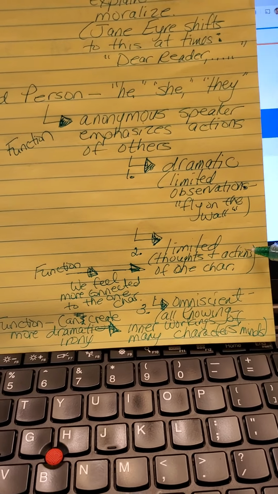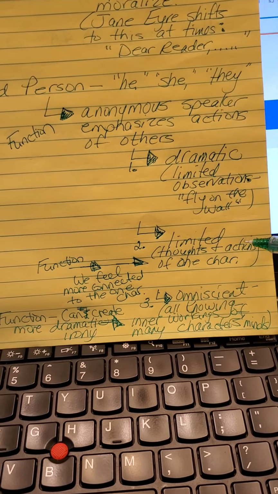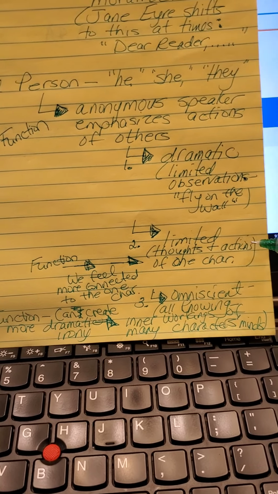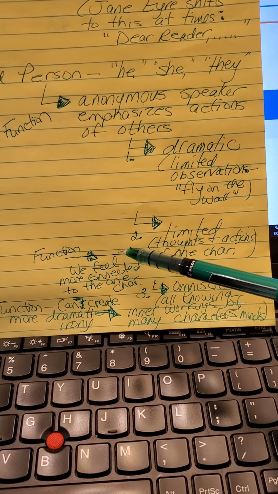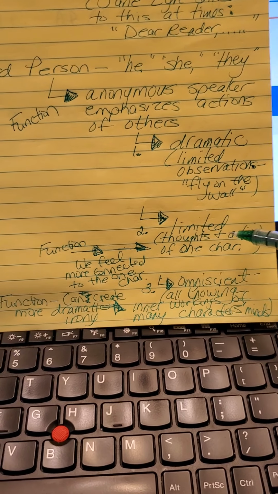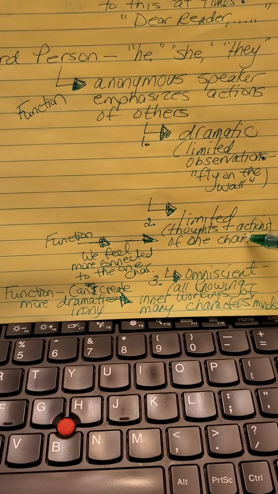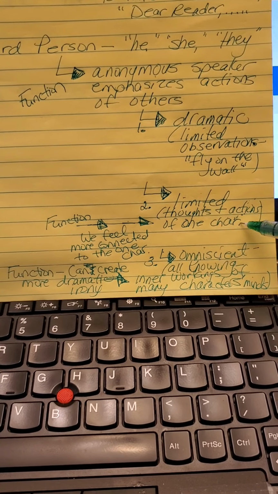The second one is limited. Third person limited limits us to the thoughts and actions primarily of one character. The function of that is that we feel more closely connected to that particular character as we walk throughout the work with them or the poem.